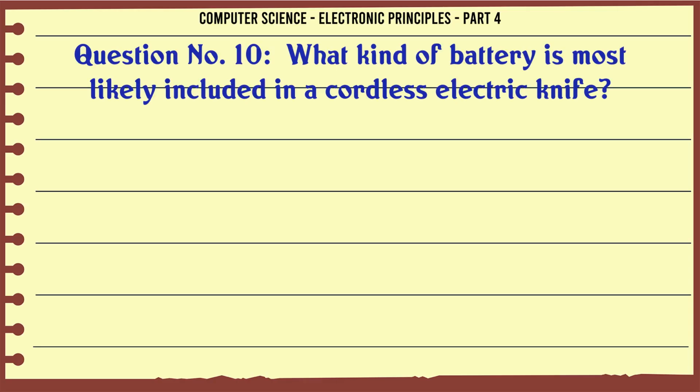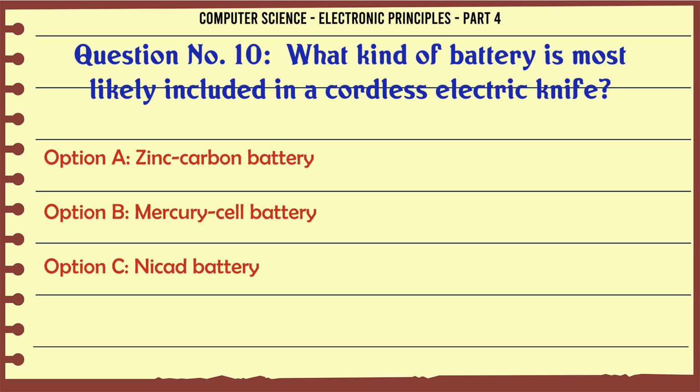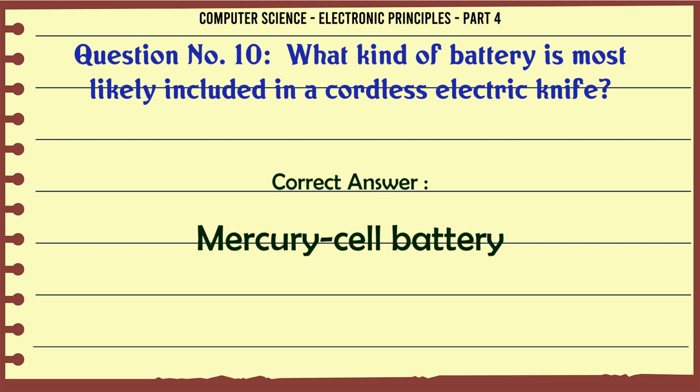What kind of battery is most likely included in a cordless electric knife? A. Zinc carbon battery, B. Mercury cell battery, C. Nickel battery, D. Lead acid battery. The correct answer is mercury cell battery.